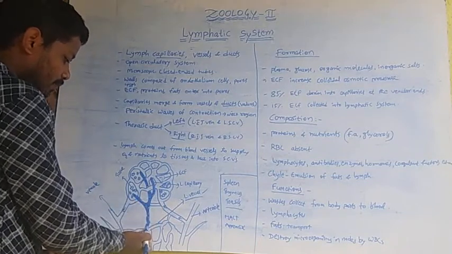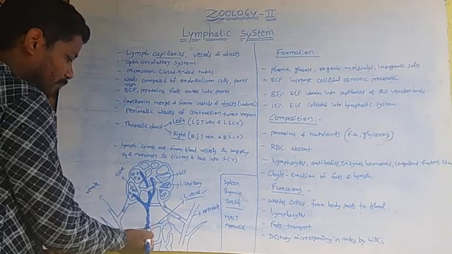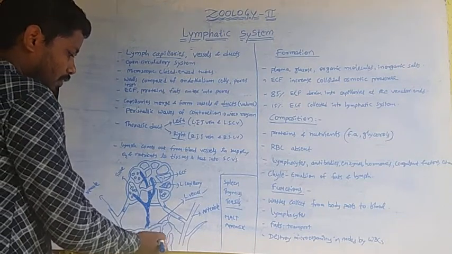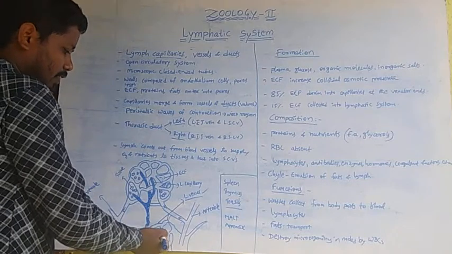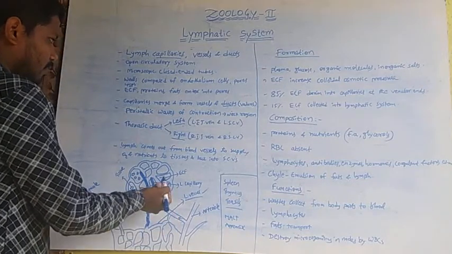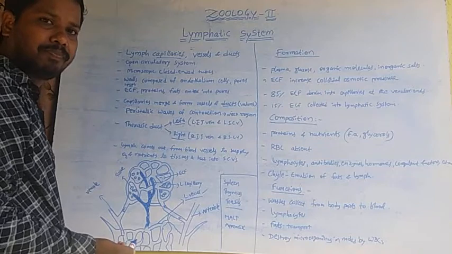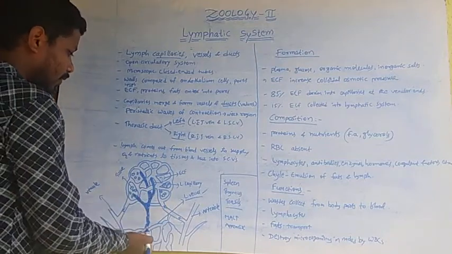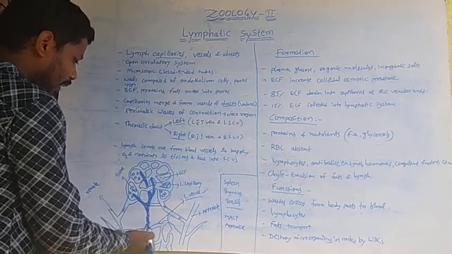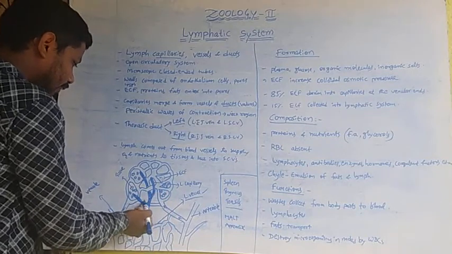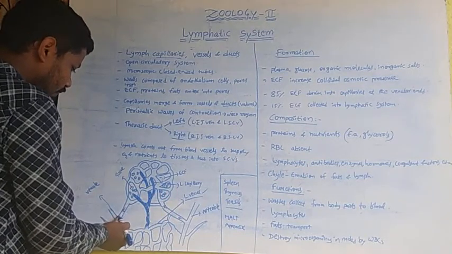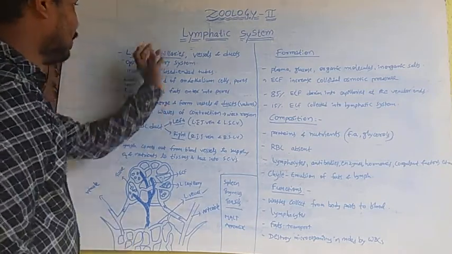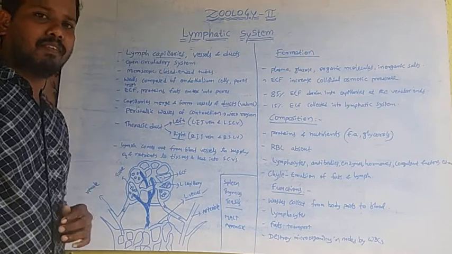Here we can observe the collecting of lymph, and it transports nutrients such as absorbed fats, glucose, etc. These are supplied to the tissues and it returns to the venous system. So this is about the lymphatic system.